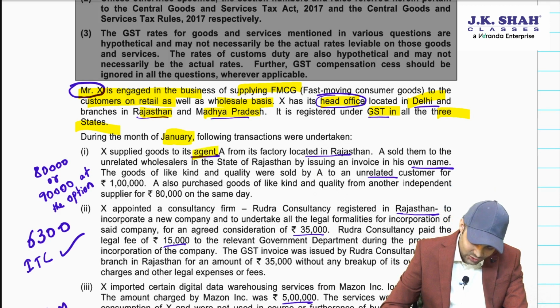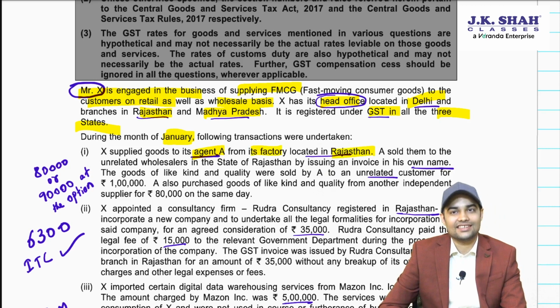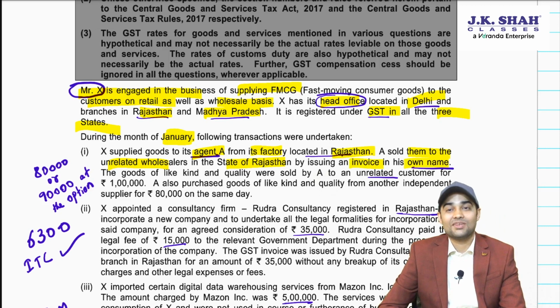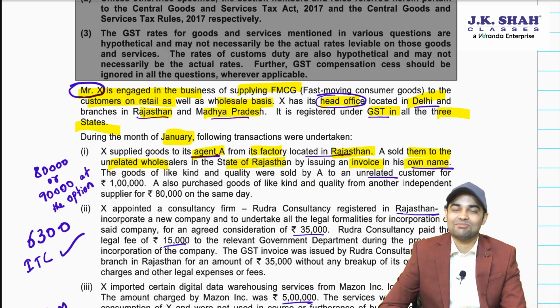X supplied goods to agent A from its factory located in Rajasthan. A sold them to unrelated wholesalers in the state of Rajasthan by issuing invoice in his own name. Agent is billing in his own name. That means it's a transaction covered by Schedule 1.